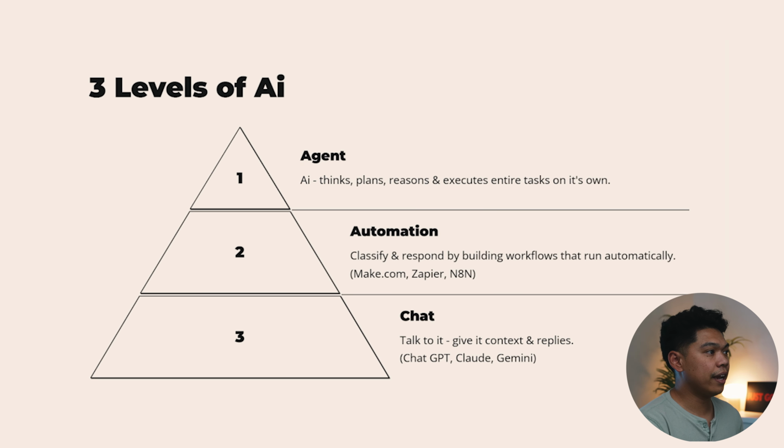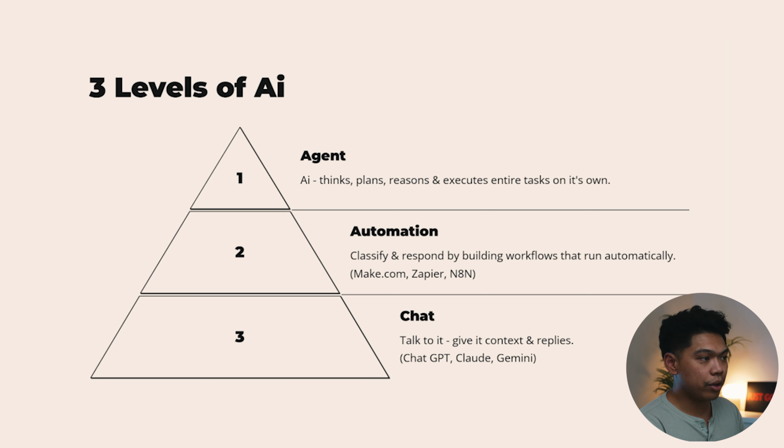So this is where AI thinks, plans, reasons, and executes entire tasks on its own, which is so great. This is where you'll start to see it write its own code. It starts to plan the specific days, and you give it its parameters, and you let it think in its own way, and then it starts to execute and really establish these connections, take action, think, plan. It does the whole thing. So these are these agentic workflows that not many are starting to use, but a lot more are starting to become open to these ideas.